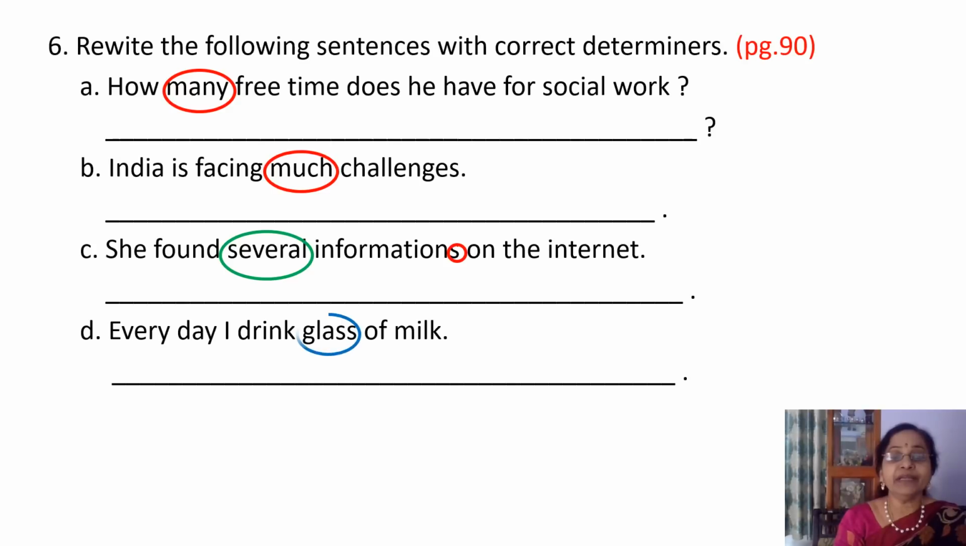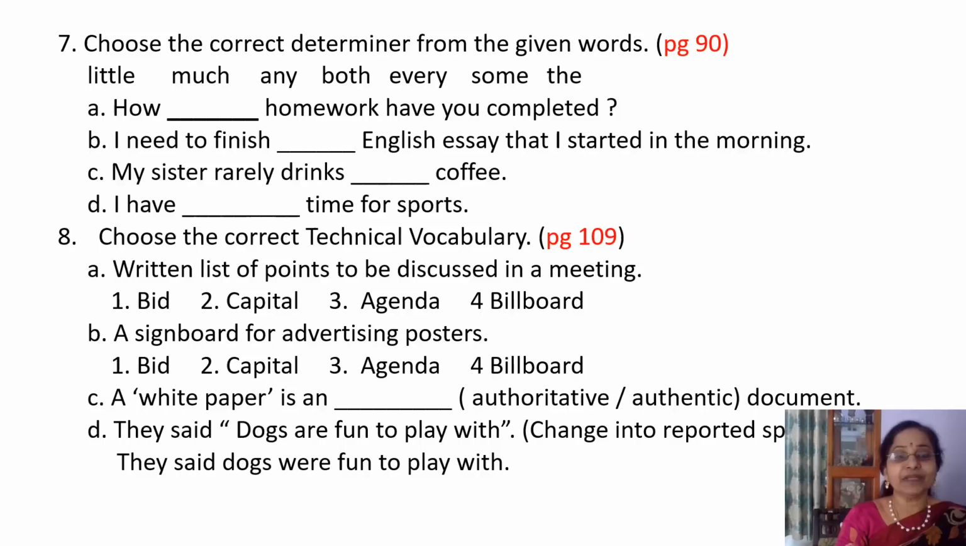Every day I drink glass of milk. So you cannot say just a glass of milk. It should be a glass of milk. That is the correct determiner. Next, seventh one. Choose the correct determiner from the given words. And the given words are little, much, any, both, every, some, the.